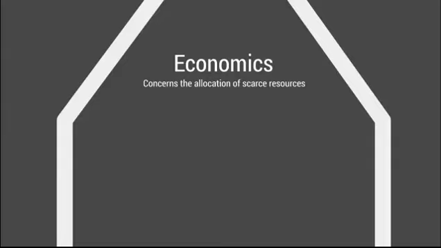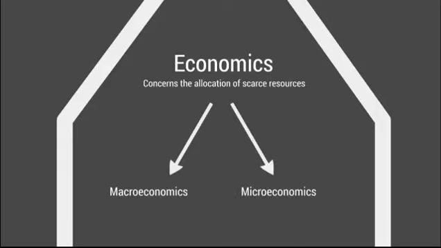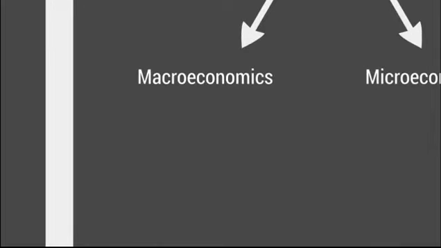Scarce resources is anything that there's a finite amount of. So that could be people, or it could be money, or if you're a farmer, it could be seeds because you've got only a limited supply of seeds. Now, economics can be split into two categories, macroeconomics and microeconomics. We'll start by considering macroeconomics.